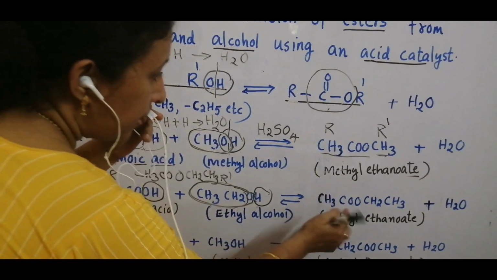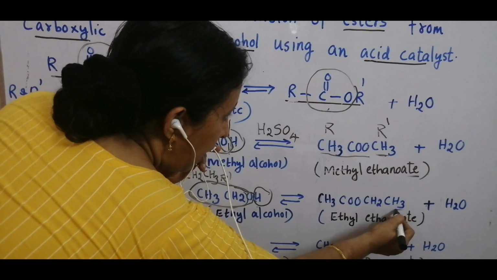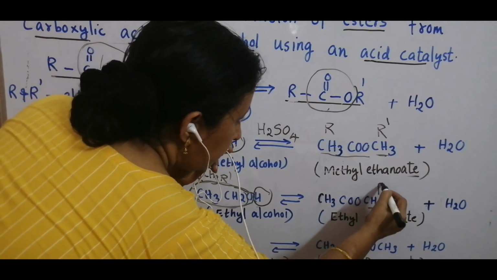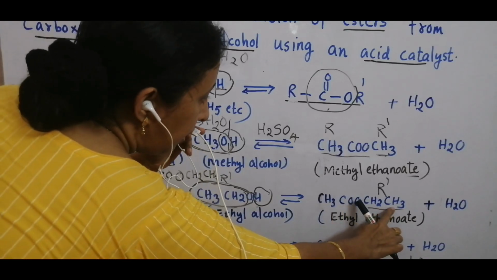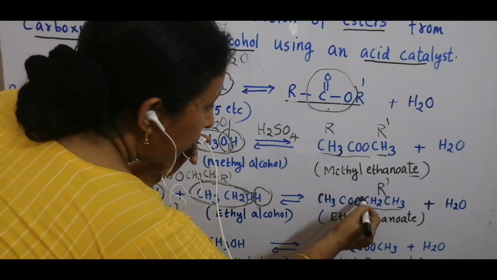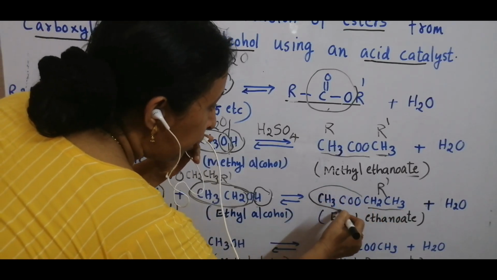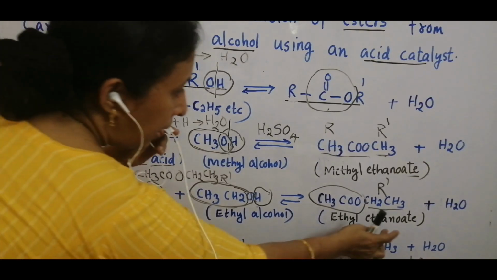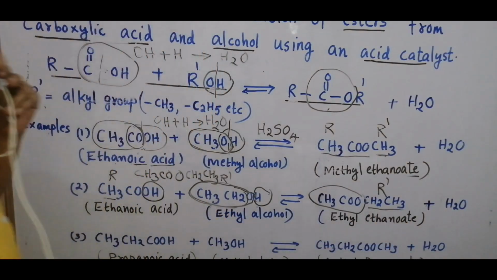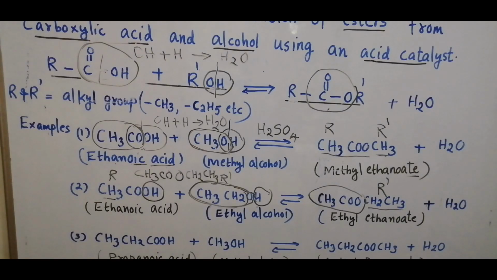When you read this ester, read the R dash first. This is the R dash, it is ethyl, and then ethanoate. Remove ic acid from ethanoic acid and add ATE. We get ethyl ethanoate.